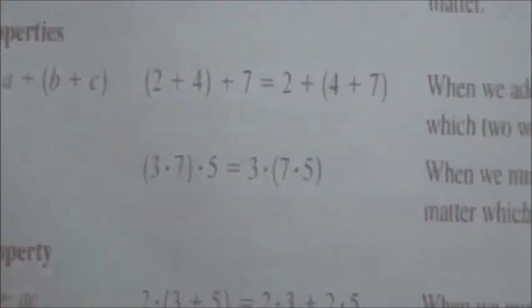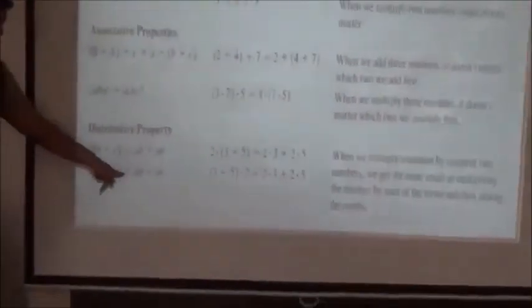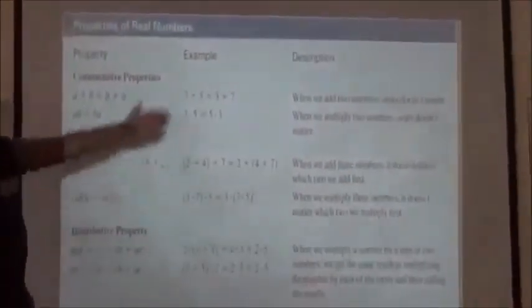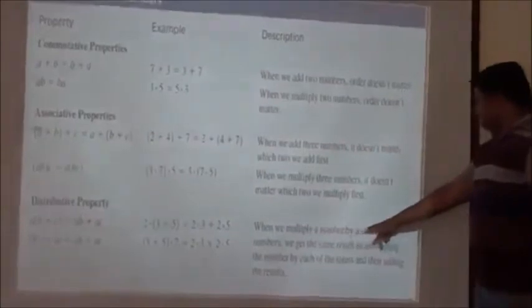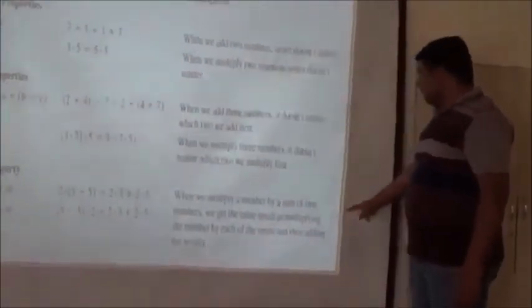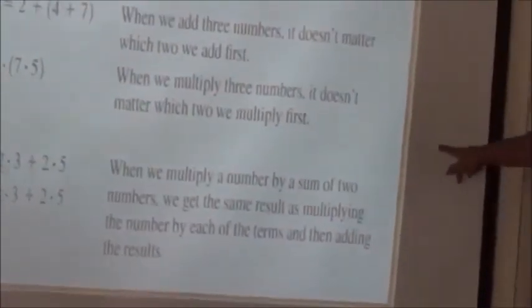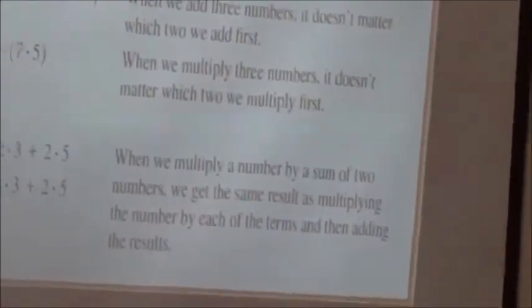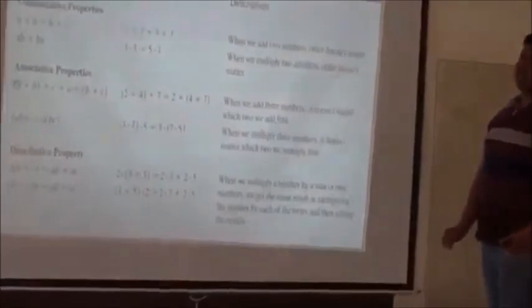The explanation is very simple: A times B, A times C; B times A, C times A, with addition in between. This is the description: when we multiply a number by a sum of two numbers, we get the same result as multiplying the number by each of the terms and then adding the results. These are the descriptions of the commutative property, associative property and distributive property.